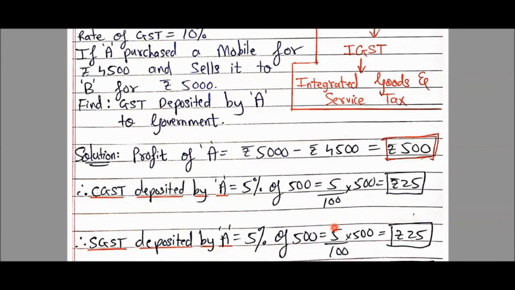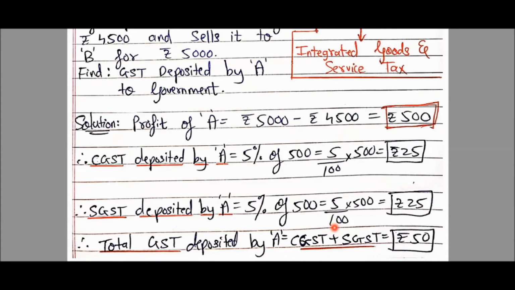Similarly, students, if we move ahead, SGST, state government को कितना दिया A ने? वही 5%. 5% of 500 and it comes to rupees 25. No need to show calculation. This was the first time I'm explaining you, so I showed you all the calculation. Second time for SGST, you can directly copy whatever value you got from CGST.